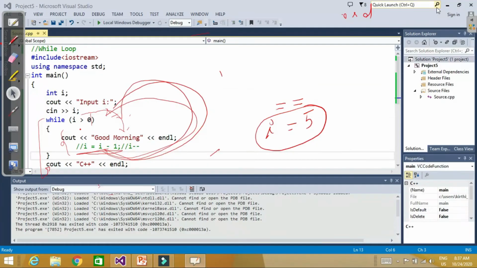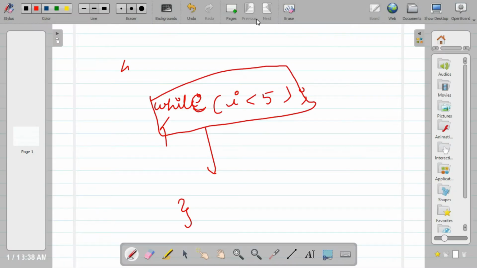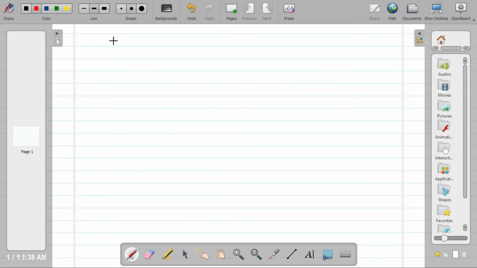Let's check some logical problems to which we can apply this looping concept. So let's say you have to calculate x to the power y. How do we calculate x to the power y? We multiply x by itself up to y times. For example, 2 to the power 3. So what we do? 2 into 2 into 2, up to 3 times.